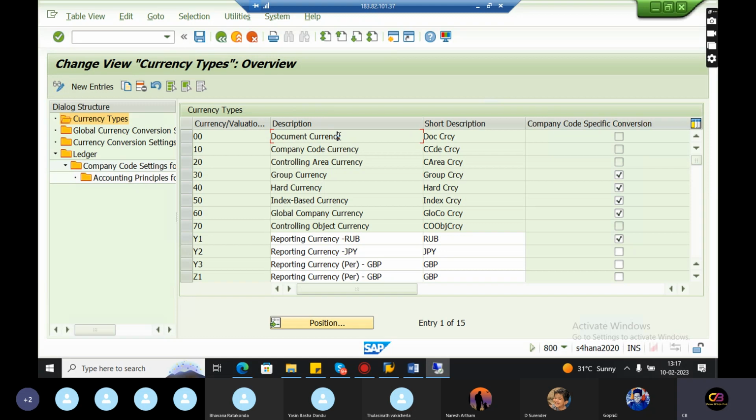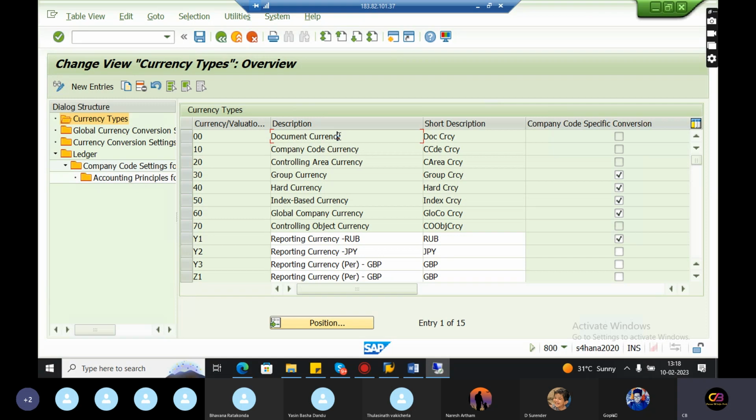So for the controlling area, at the time of creation, we need to give the currency, and the group currency is just like at client level. Hard currency and index based currency are for high fluctuations. For certain countries there are high fluctuations, their prices vary all the time, and the inflation rate is high. In that case, group currency and hard or index based currency should be considered.